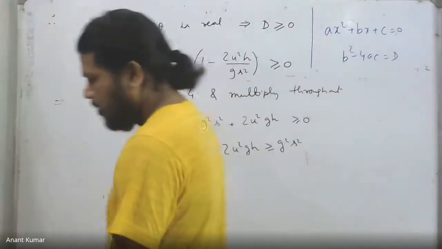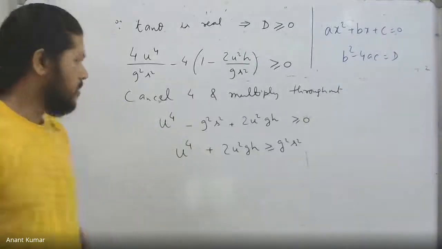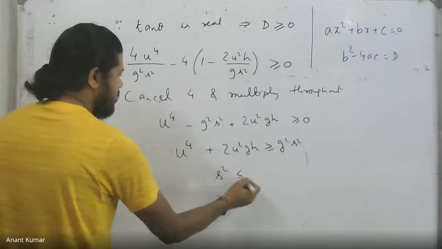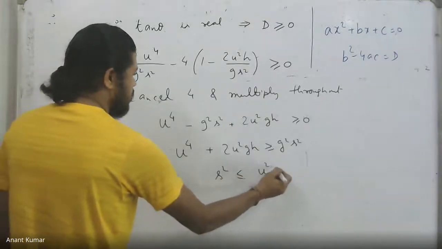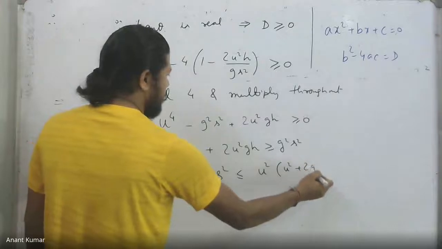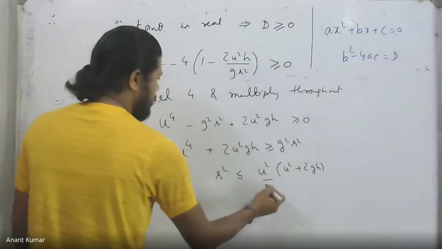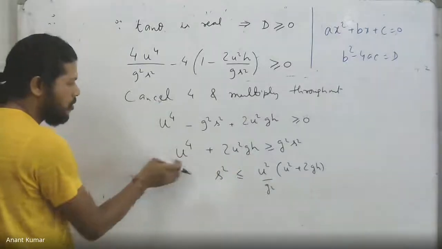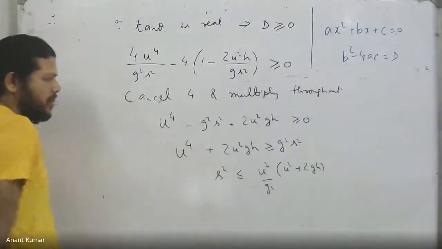The point is, from here I can see therefore that s square is less than or equal to u square into u square plus 2gh divided by g square. I have basically divided by g square this side, and pulled out u square common. So I'm getting something like this.